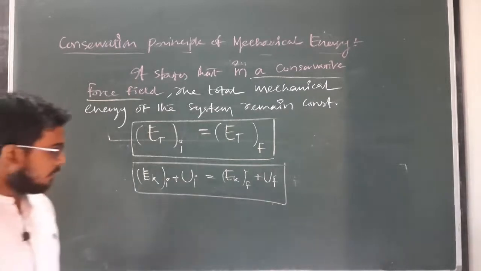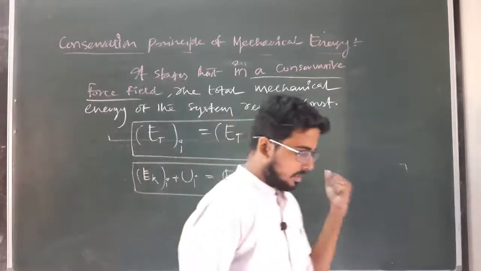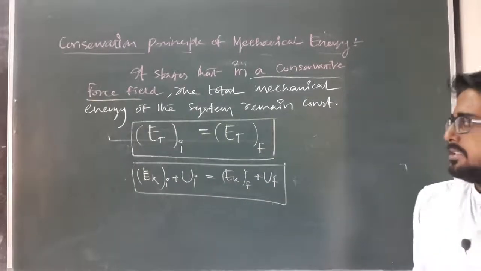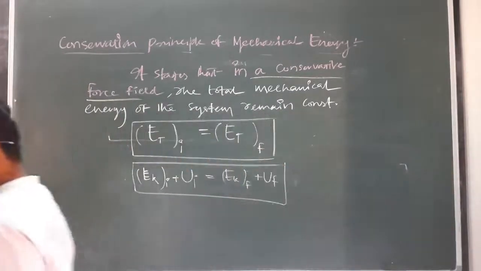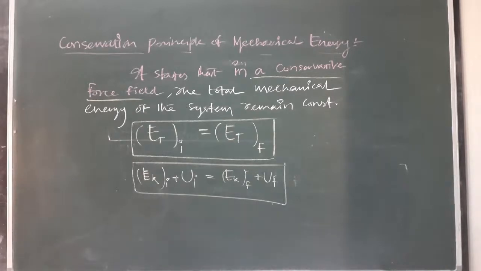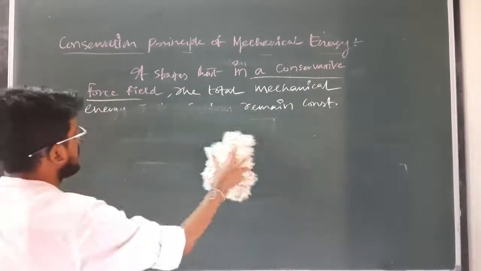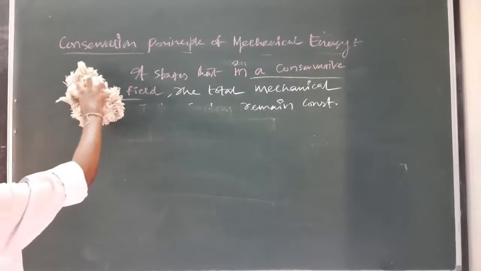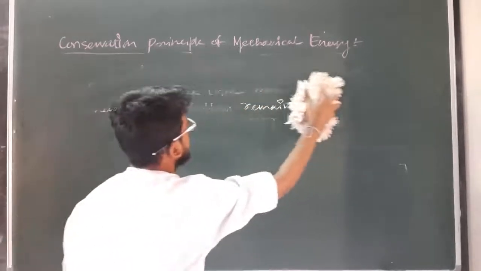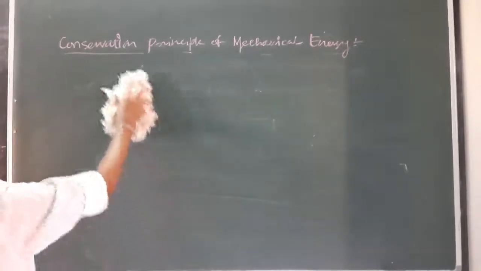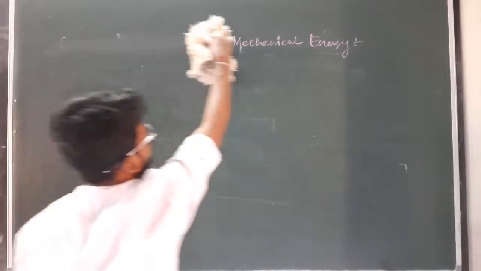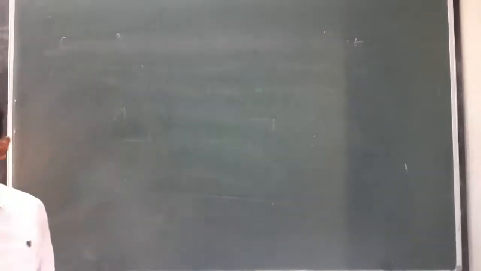Clear? So let us now verify this statement for different cases. The first verification of the conservation principle of mechanical energy is for a freely falling body. So now let's discuss how the conservation principle of mechanical energy is satisfied by a freely falling body.